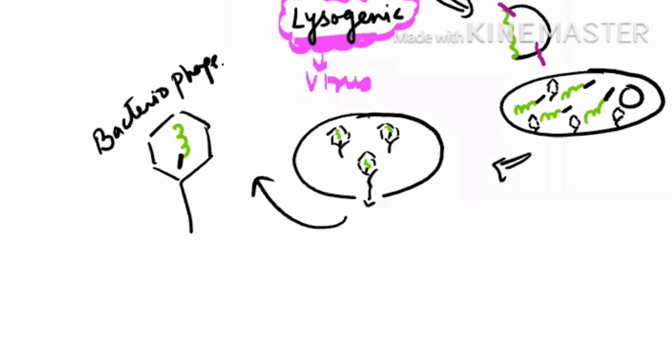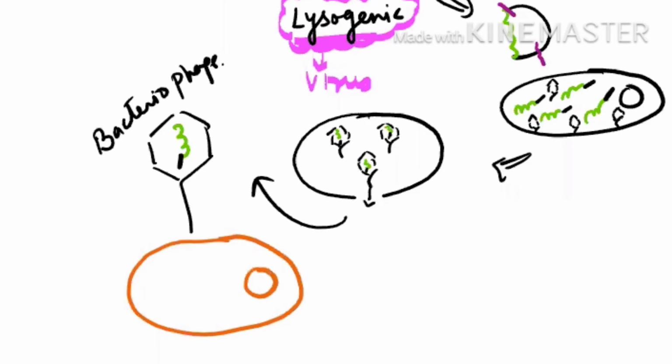Now let us assume it is infecting another bacteria. This is your second bacteria, and this is the genetic material of the second bacteria. It is infecting. Let us again see how it is working. It will send its entire genetic material inside. It has entered. Now it is going to perform the lysogenic cycle again in this bacteria. So see the board.